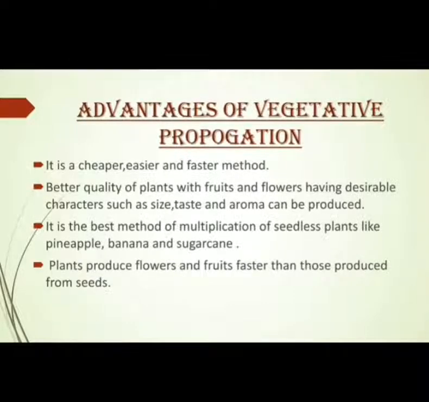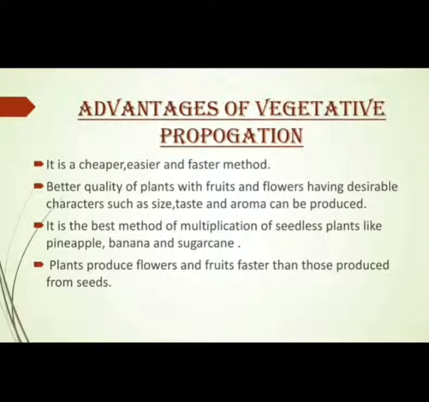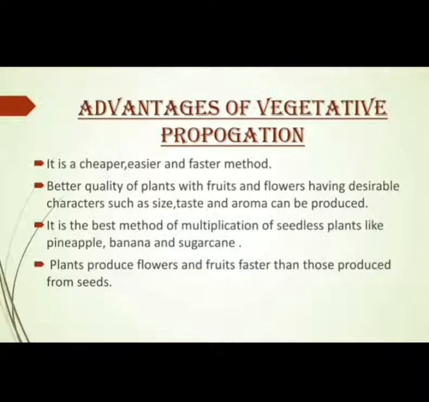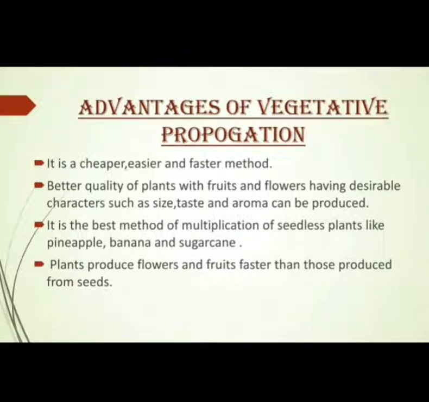Next, the plants raised by this method produce flowers and fruits faster than those produced from seeds. For example, potatoes may take 15 months to grow from seeds, but from tubers it can be raised in 3 months. Because potatoes are biennials. In the first year it grows vegetatively and in the second year it produces flowers. All the underground stems, for example ginger, turmeric, potato, are biennials. Only in the second year will they produce flowers.